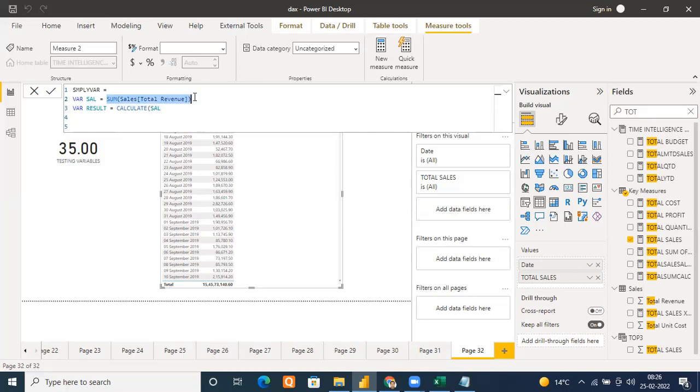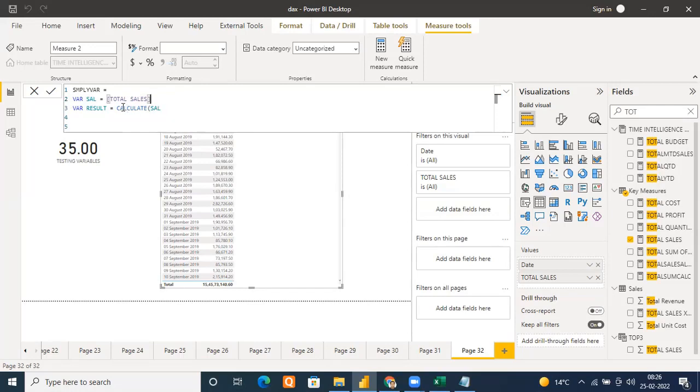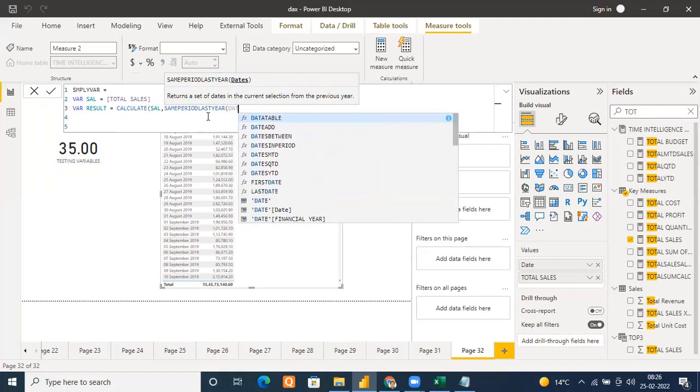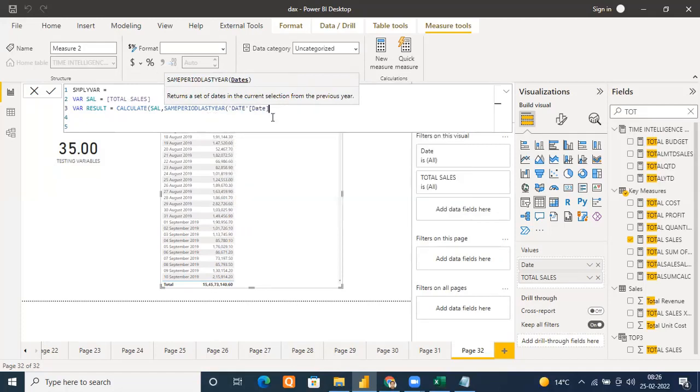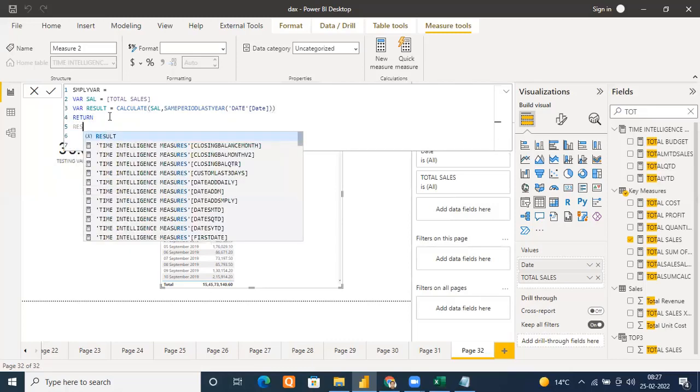For example, I type total sales, I want to calculate it, but how? Same period last year, and it needs dates, so I pass in my date column. Done. Shift and enter. I'm typing return result. Shift and enter.